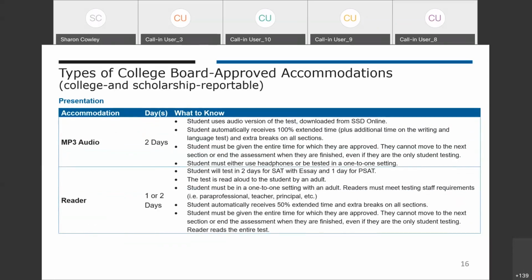For presentation, we talked a little bit before about the MP3 and reader. You'll notice that the timing varies depending on which accommodation is used. There's also one other big difference. A reader requires one-to-one testing because an adult is reading the test aloud to the student. When choosing between these, you'll want to make sure that you make the right choice for the student and how they will perform best. MP3 audio, you can test multiple students at the same time, but the student needs to be comfortable listening and using the MP3 version of the test.